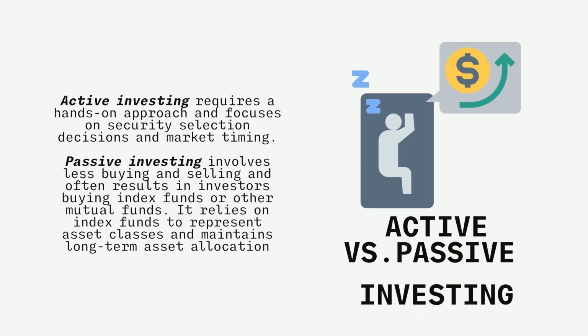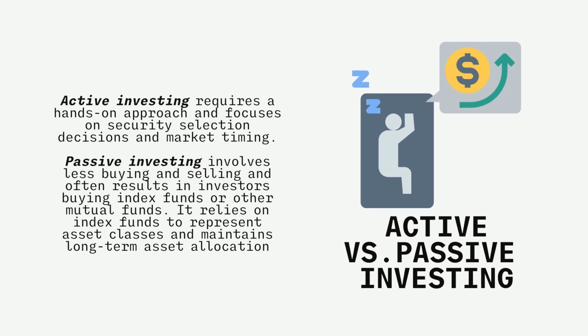Active versus passive investing. There's a tug of war between active and passive investing, and the important thing is you should know more about them before you start investing. In active investing, the aim is to beat the market's returns by predicting market fluctuations. This involves buying and selling of individual stocks. Passive investing aims to track the market's performance by giving you returns, and this involves buying and holding index funds, exchange traded funds, or a group of stocks.